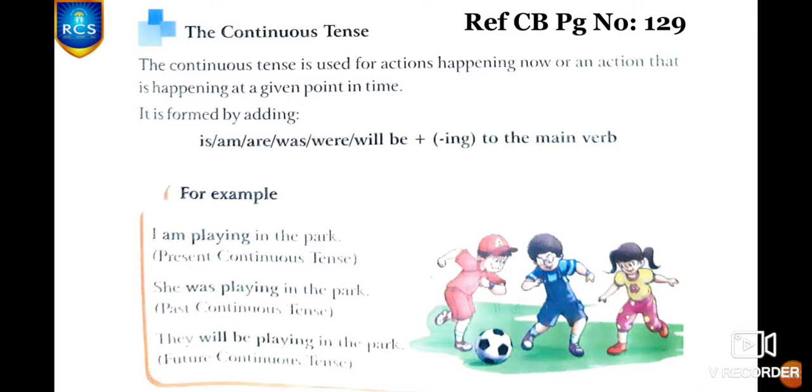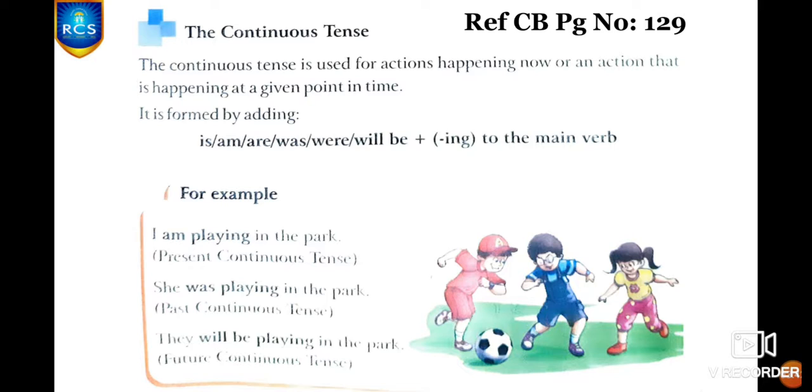And children, next we are going to see the continuous tense. The continuous tense is used for actions that are happening now or an action that is happening at a given point in time. It may be past, present or future. It is formed by adding am, is, are plus verb plus ing for present continuous tense. That is, I am playing in the park. He is playing in the park. They are playing in the park.